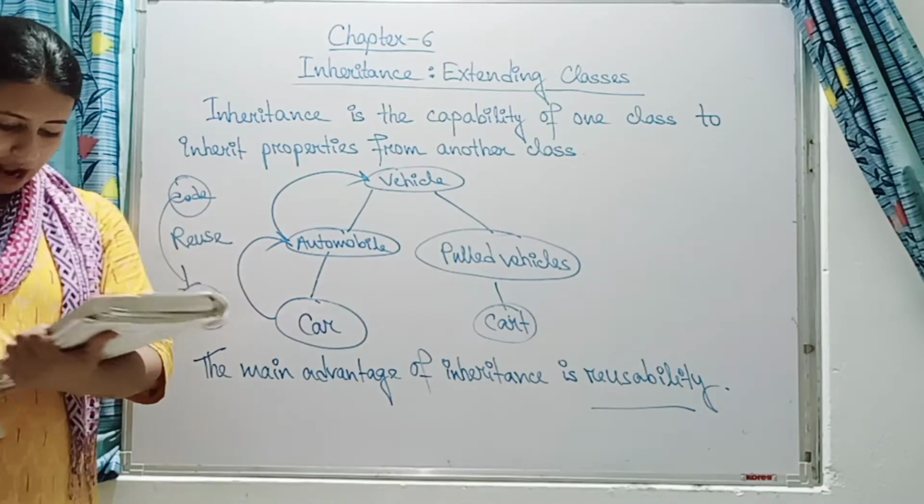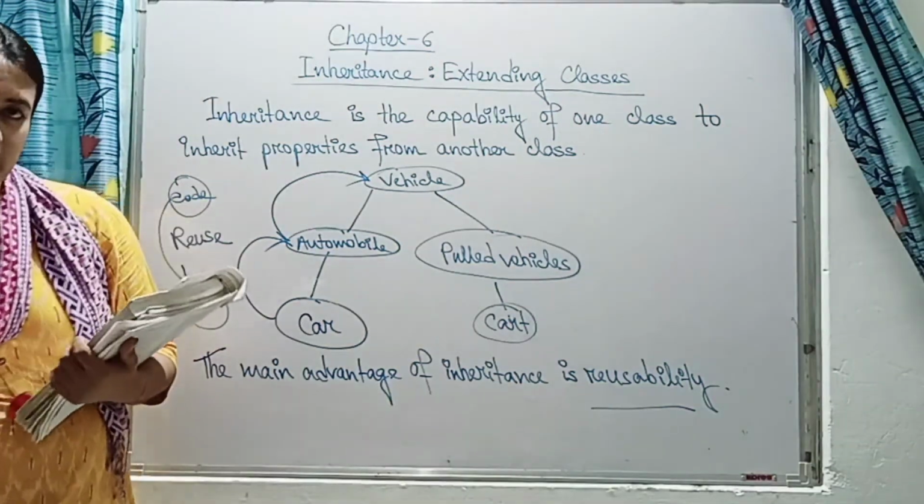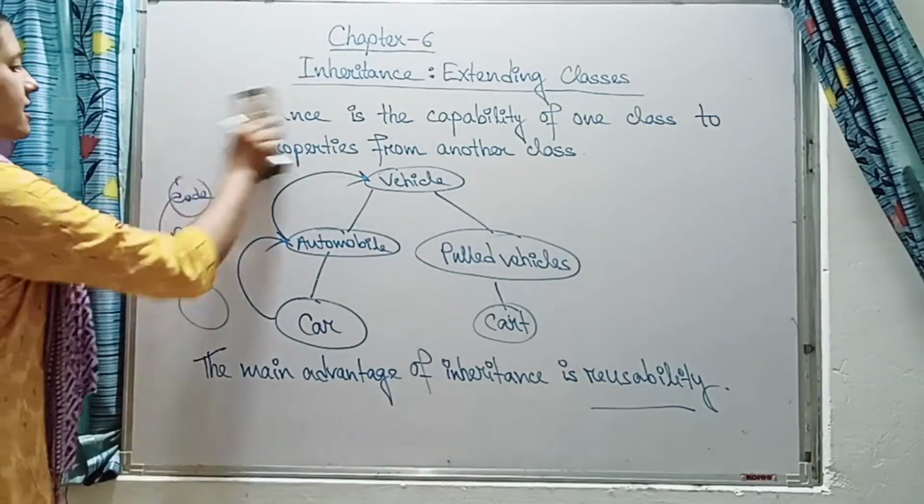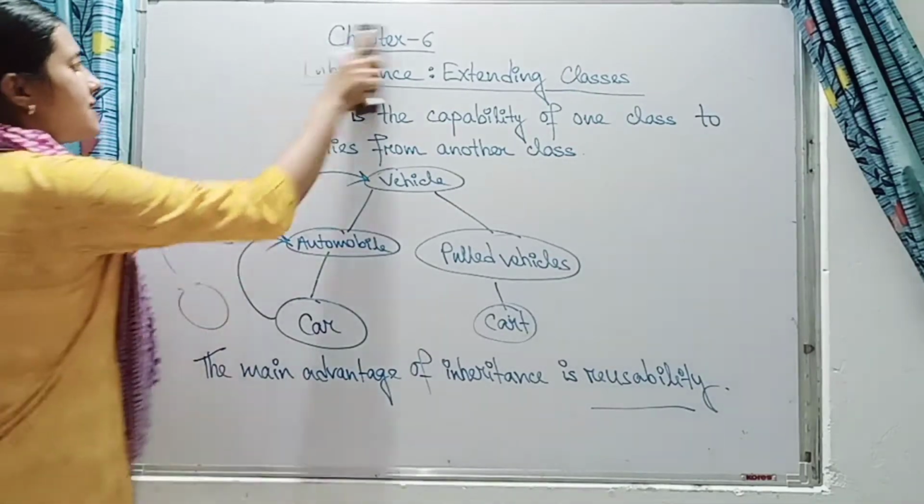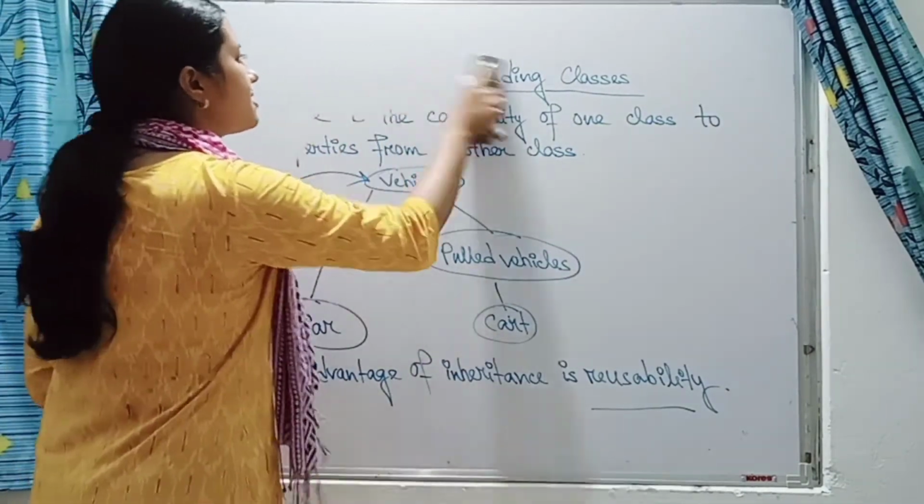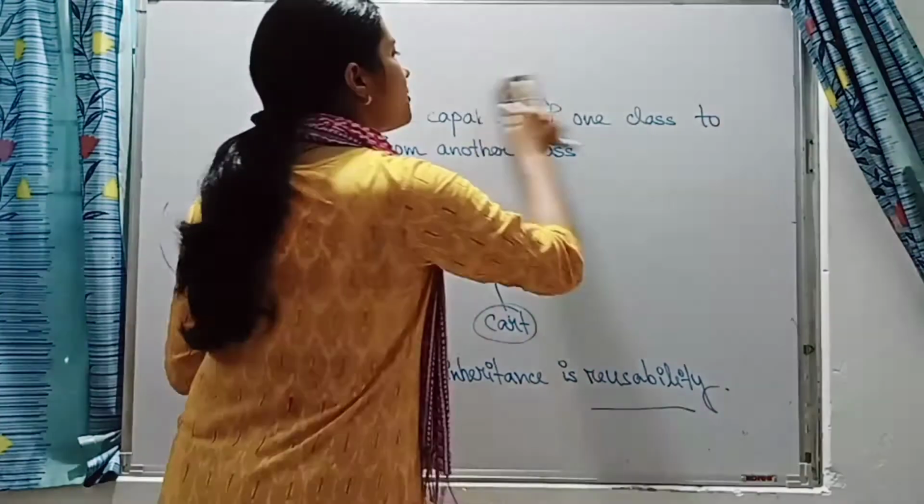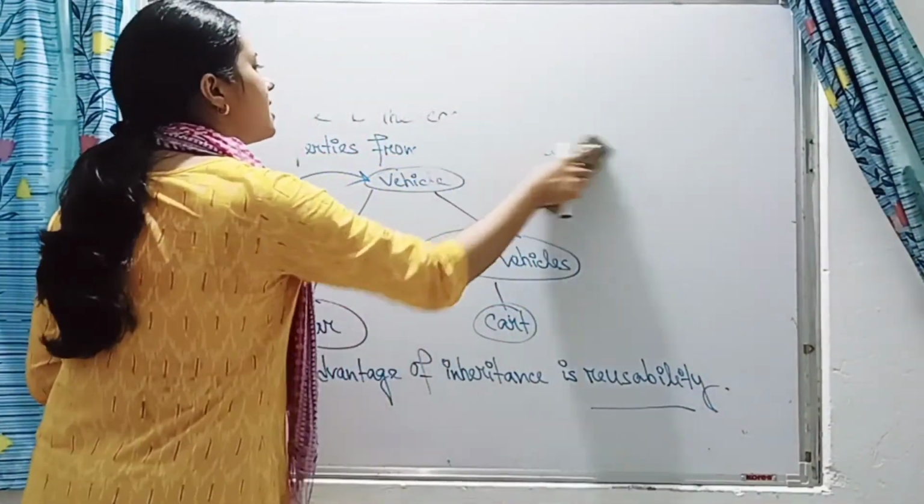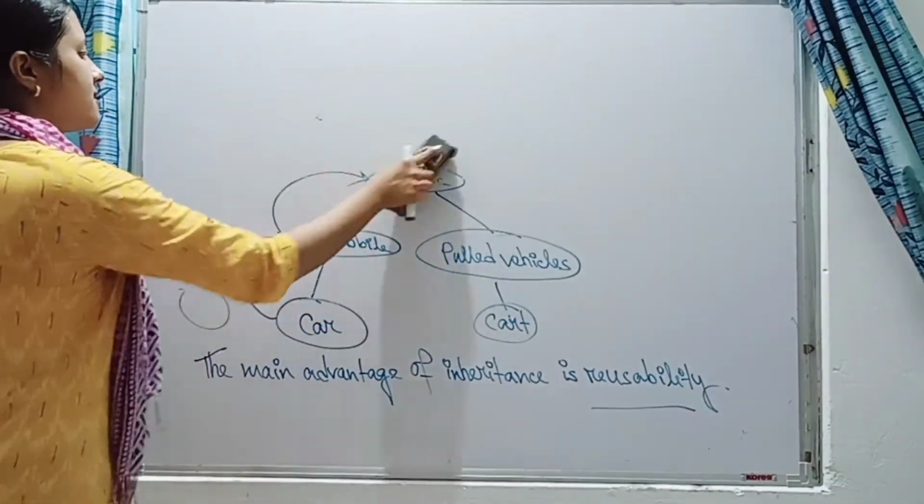Now we will see what is the need of inheritance. Why do we use inheritance? This we will see. Basically there are 3 points I have discussed in chapter number 2 also. 3 points are there why we need inheritance. Now again we will discuss these 3 points.